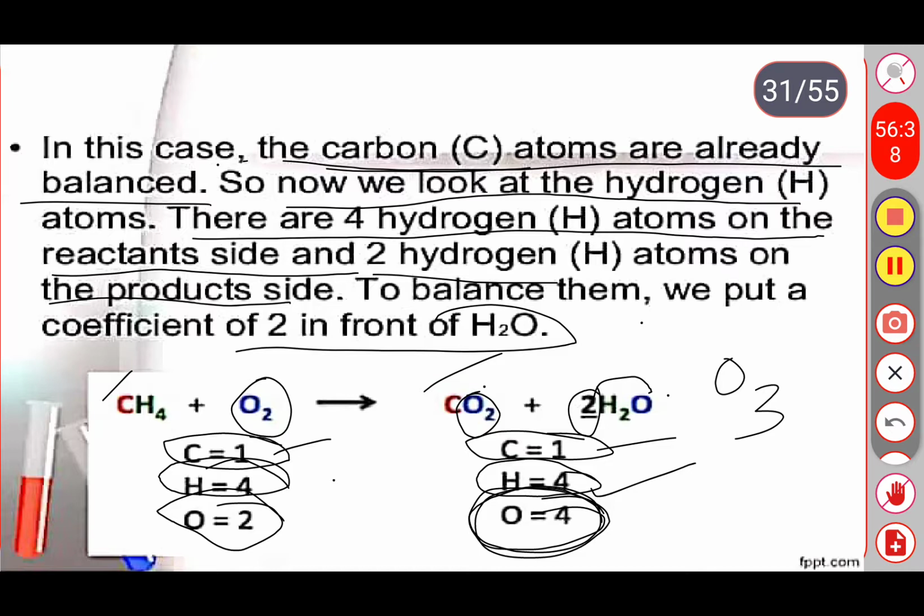In the reactants we are having one carbon atom, in the product also we are having one carbon atom. 4 hydrogen atoms are present in the reactants, and the 4 atoms of hydrogen are present in the product. 2 oxygen atoms are present in the reactant. Similarly, 4 oxygen atoms are present in the product. Okay,